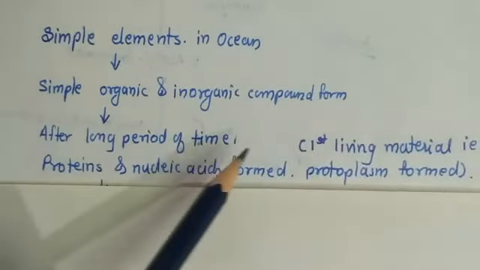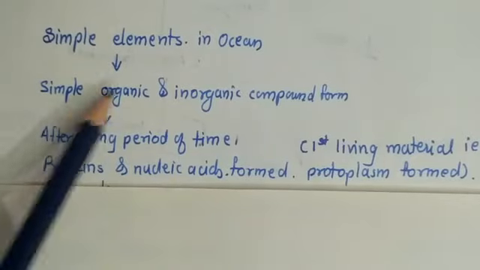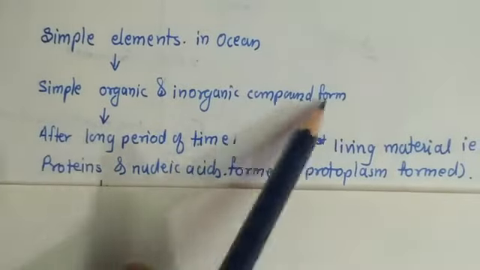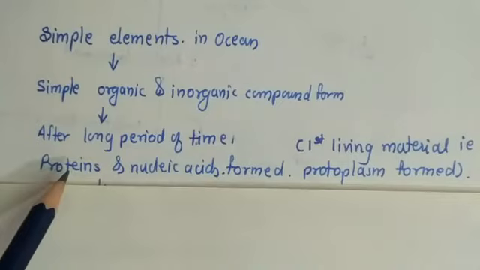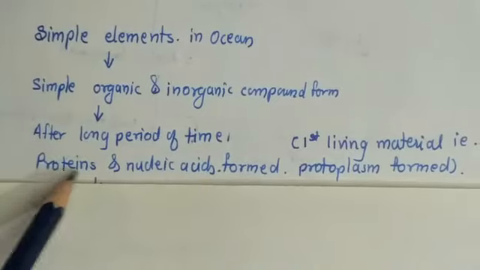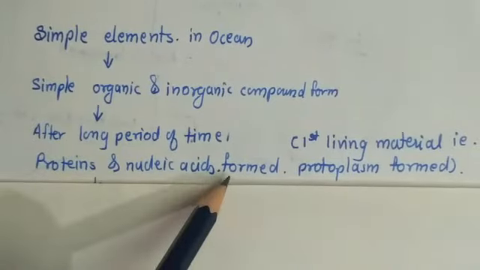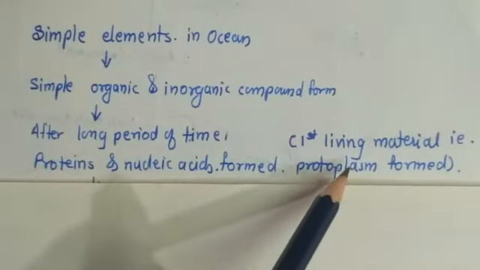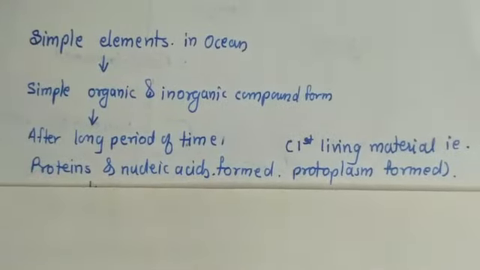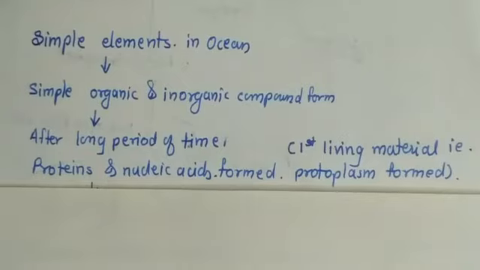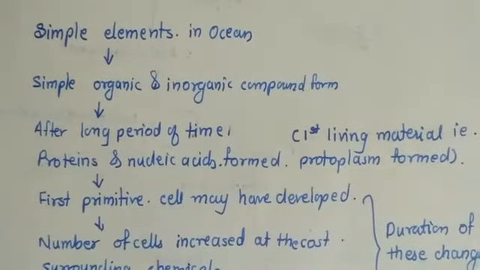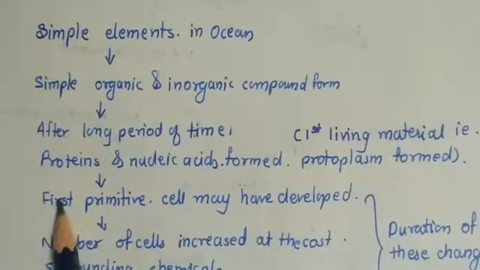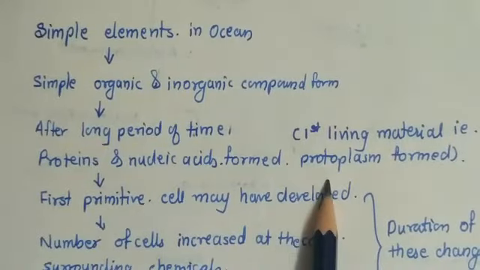After a long period of time, these simple organic and inorganic compounds combined and started forming proteins and nucleic acids. These are complex compounds, called the first living protoplasm, for the formation of the cell. The complex materials combined together, forming a complex substance.